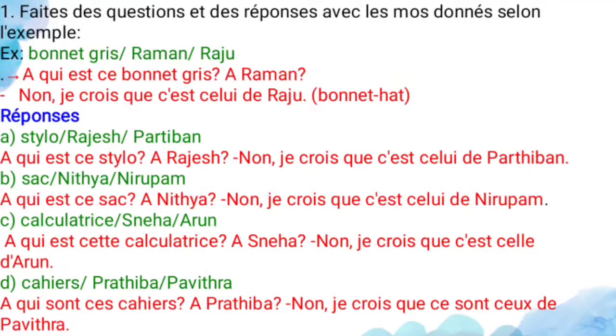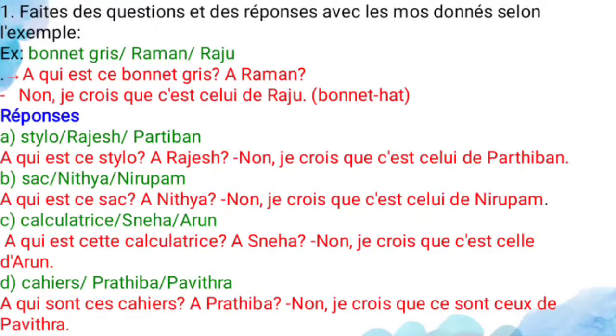À qui est ce bonnet gris? So whose is that grey hat? Roman. So it belongs to Roman. No, it doesn't belong to him. So no, je crois que c'est celui de Raju.